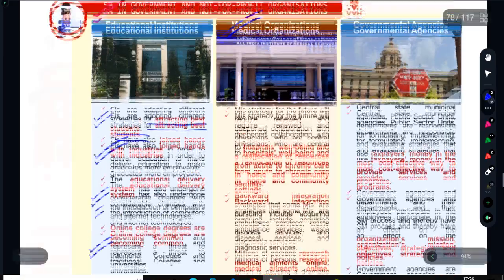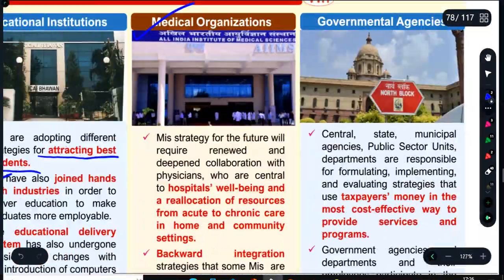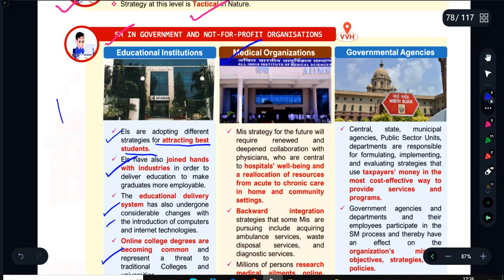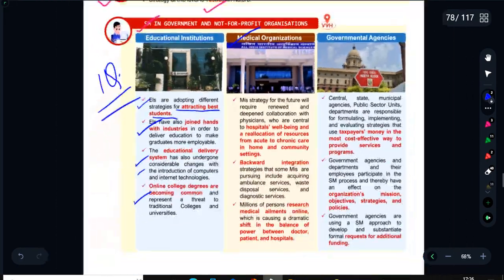At the same time, government agencies have competition within themselves. They have competition with private agencies also. There are so many PSUs that work better than private companies, though the government is selling them. So many examples are there. So this is how you can deal with these two topics. One question might come from this area, so you have to focus broadly on these pointers.